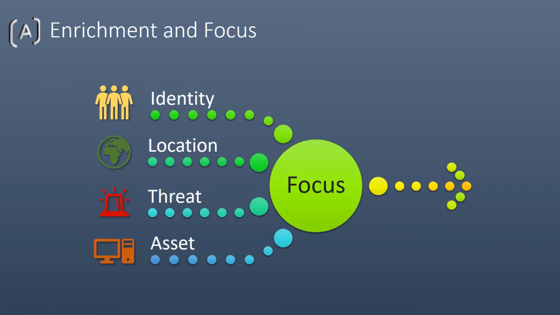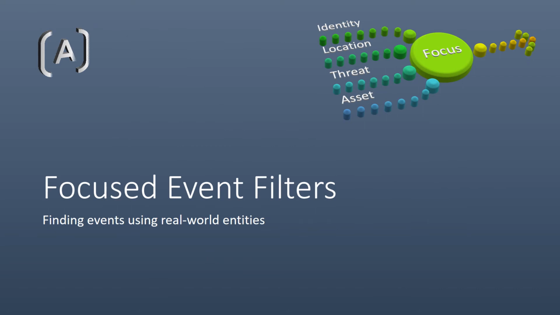The combination of identity, location, threat and asset information can be used to focus our event discovery and filtering in real-world and company-specific terms. We're going to show you how the enrichment process allows us to focus on real-world activities when searching in event data.